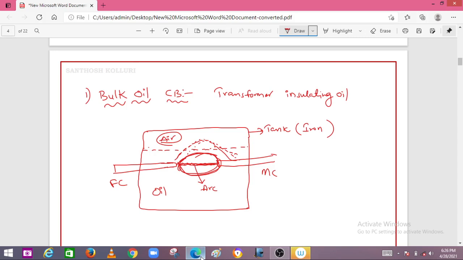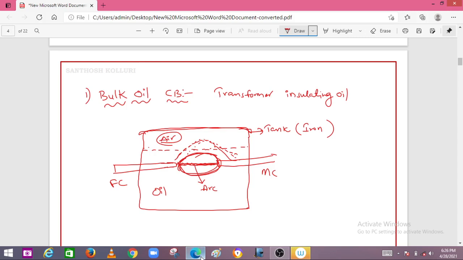The breaker tank top cover should be securely bolted on the tank body. Otherwise, whenever this bubble is formed, there may be a chance of the top cover opening, and the hot oil will be dislocated from the chamber. If a person is operating near the circuit breaker, he may be injured.